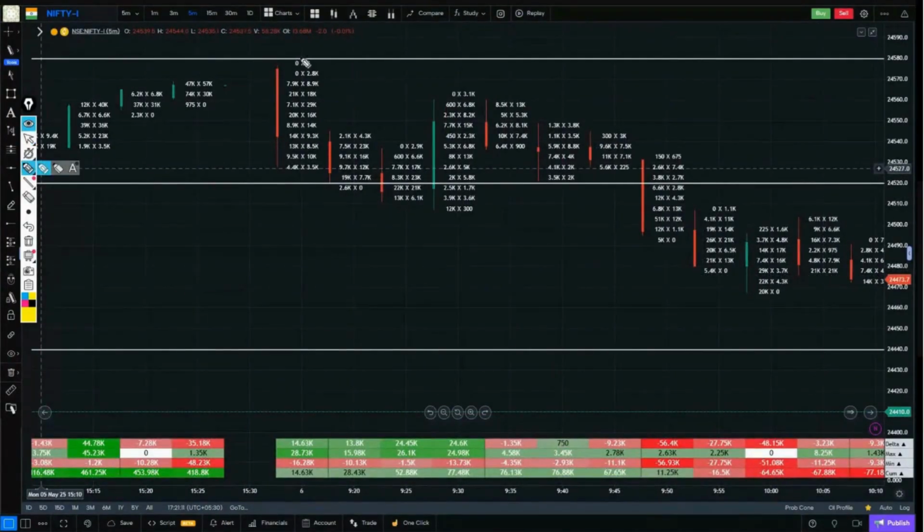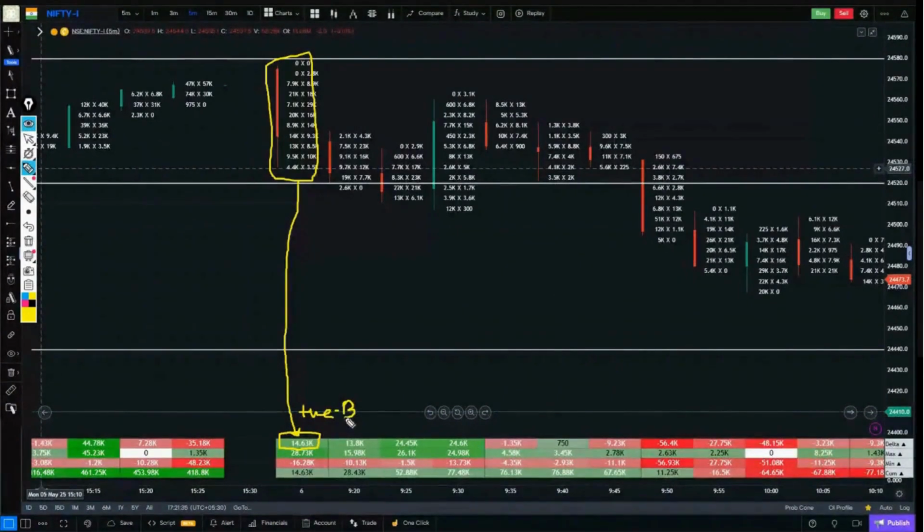Now look at the first candle. This is the first candle. If we look at the delta of this first candle, the value in the top line is the delta value inside a green box, and there is no negative sign in front of the value. So this means it is a positive delta, and a positive delta means buyers. Whether I say positive delta or buyer, it means the same thing. This means there are more buyers in the first candle, around 14,000 as compared to sellers.